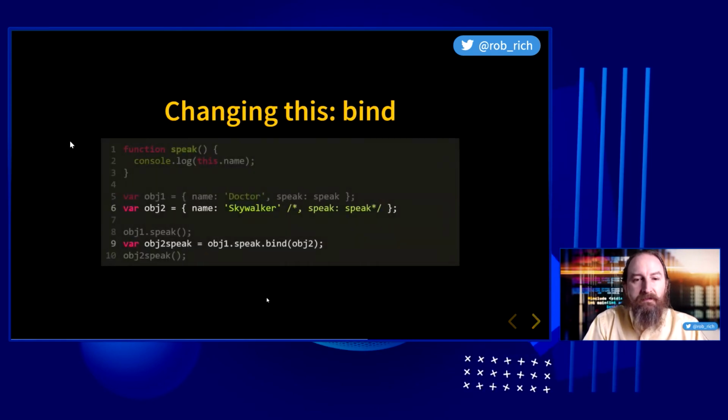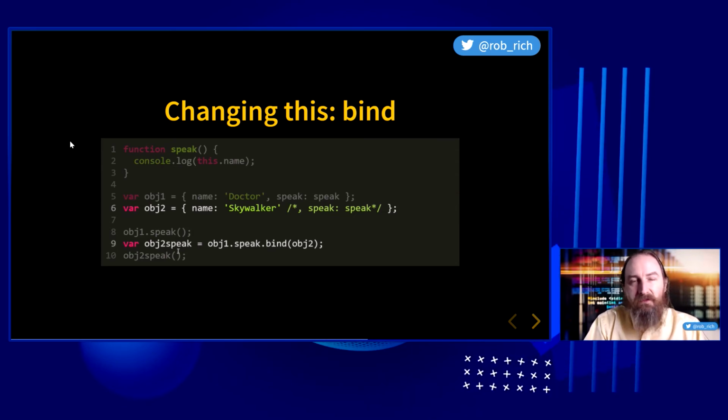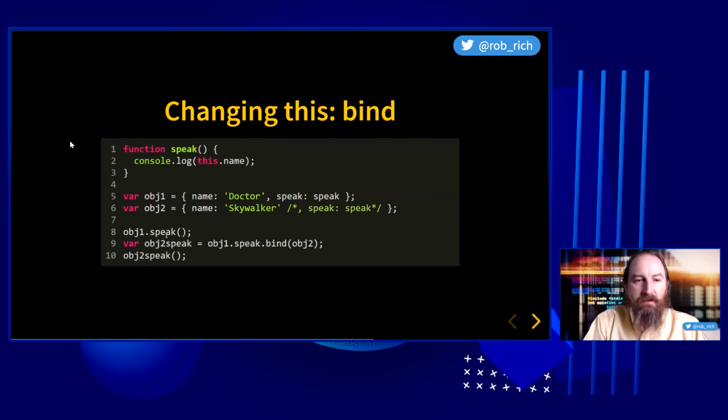Now let's take a look at the actual syntax. Here's obj1.speak.bind(obj2). It's going to return a new toSpeak function that already has this bound into it inside that envelope. So calling it here, the thing to the left of the dot is doctor, and we get that correctly. When we override this, we've created that envelope. So we've overridden the thing to the left of the dot. And now when we call obj2.speak, we get Skywalker. Perfect.